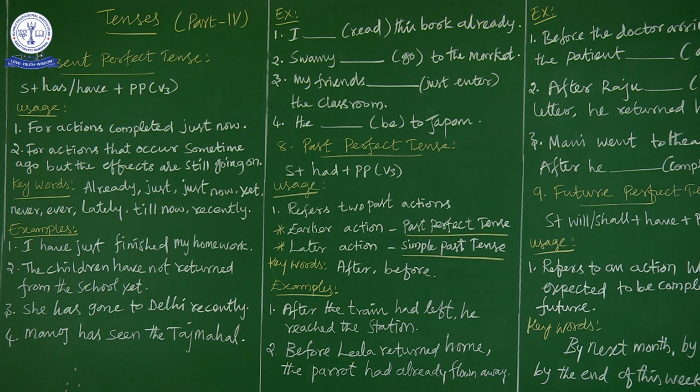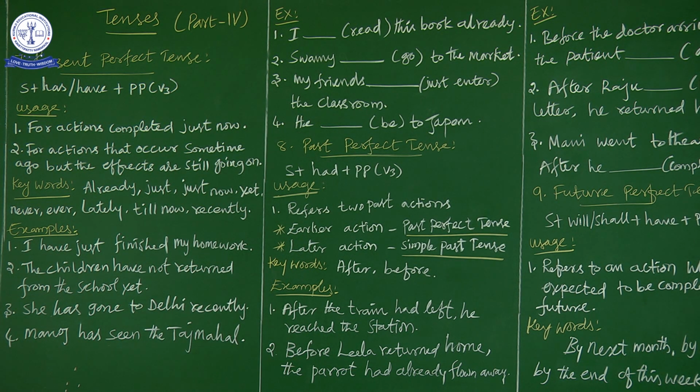Now let us begin with the seventh tense, that is the present perfect tense. The sentence structure of present perfect tense is subject plus has or have plus PP. PP means past participle, and for easy understanding we call it verb 3, that is V3.